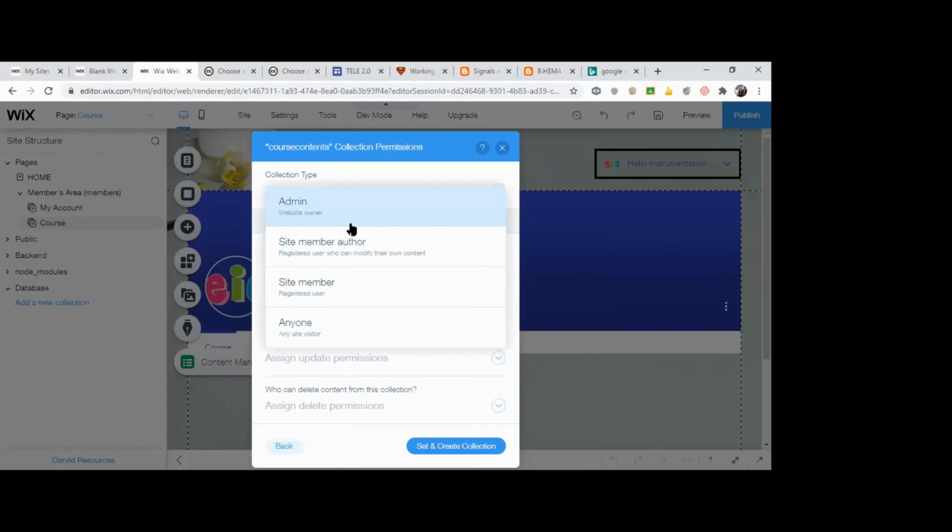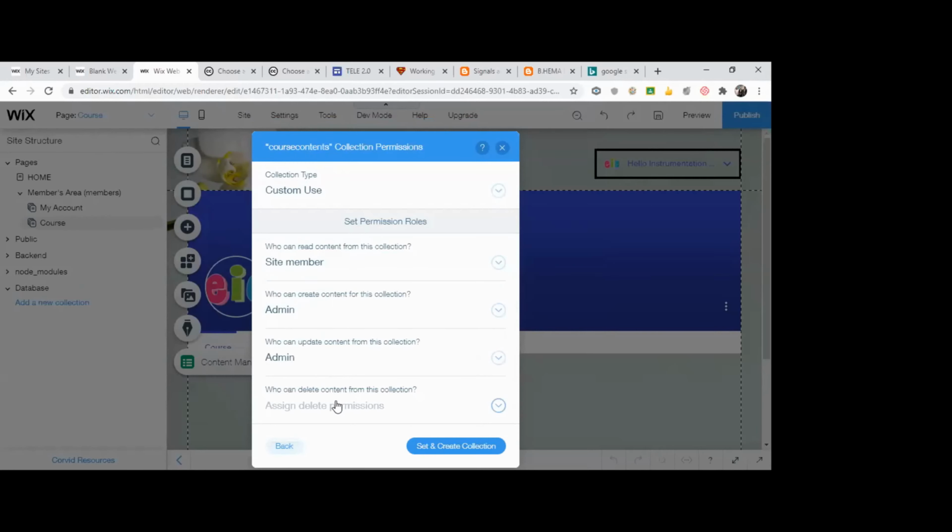Who can update? Only the admin can update. Who can delete? Only the admin can delete. So who can read is site member, and for create, update and delete I have given admin. Set and create the collection.